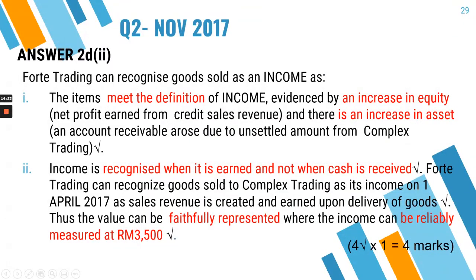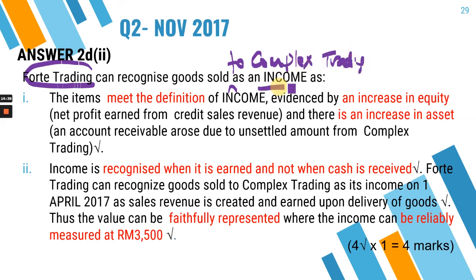Okay. When can FAR210 Trading, which is the reporting entity, recognize goods sold to Complex Trading as an income? Before you can recognize goods sold on credit as an income, you need to first look at whether it meets the definition of income. You can recognize it as an income here because just now you checked the definition of income, which is an increase in equity.